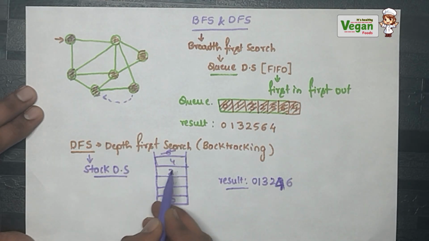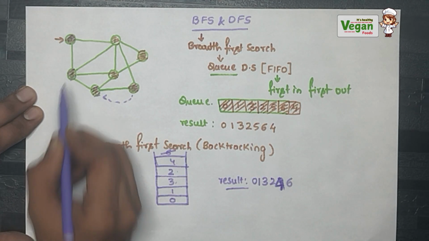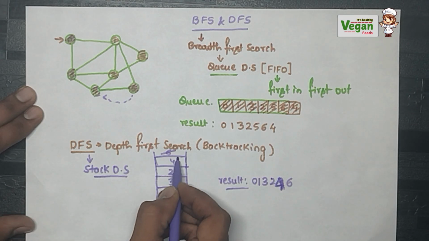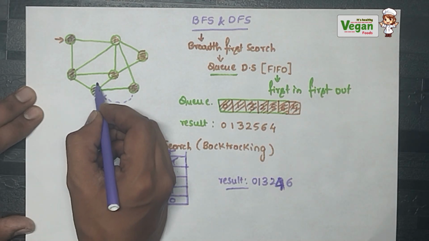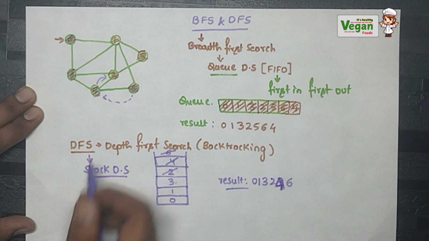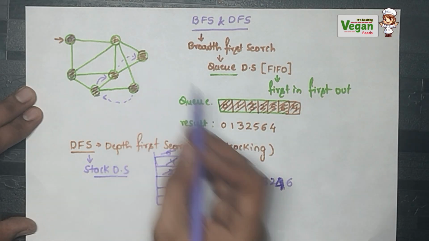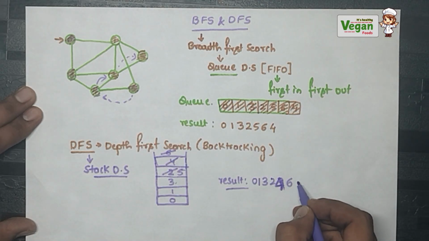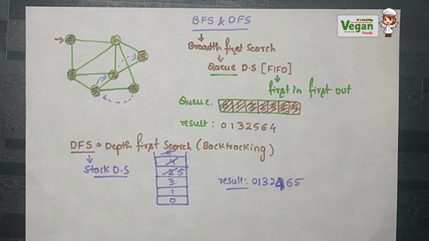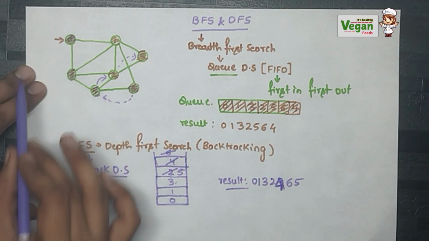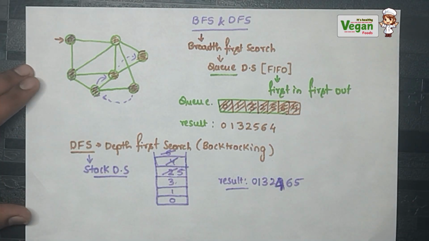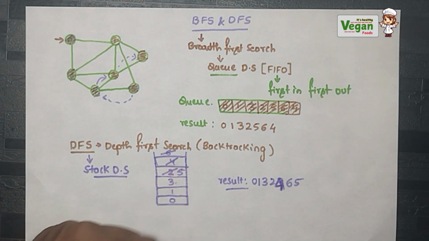Next from 4 I can go to 2 or I can go to 3. So I will be popping out 4 and I will be going to 2. And I will pop out 2 and I will be going to 5. So I can write 5 in the place of 2. Now I have written the value in the stack, so I can write 5 in the result. Now all the nodes are traversed. My ultimate goal is to empty the stack.